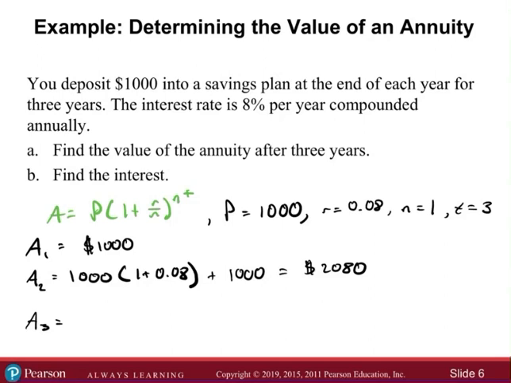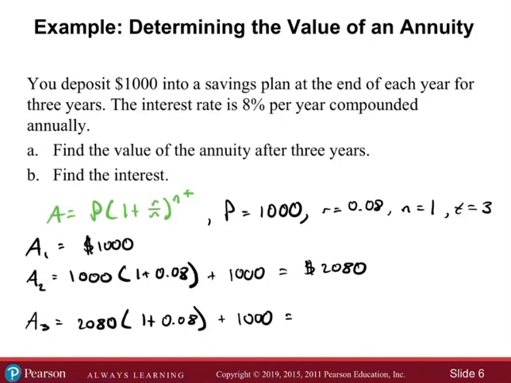Okay, so now if we consider the third year, the 2080 has been sitting in there, so we can use that as our new principal. That's going to be our 2080 times 1 plus R over N, so 0.08. This is going to be for 1 year, 1 compounding. And then again, we're going to add another $1,000, basically just repeating what we did at the end of the second year.